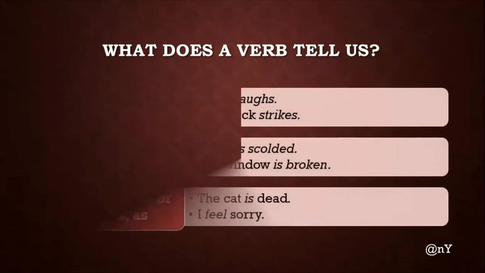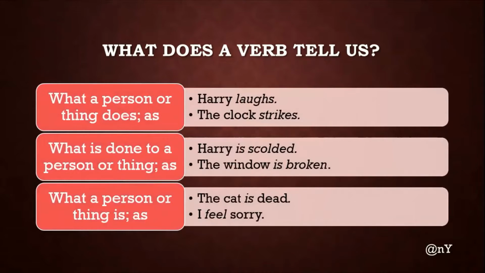What does a verb tell us? It tells us mainly three things. Number one, what a person or a thing is doing. For example, Harry laughs, the clock strikes. Number two, what is done to a person or a thing. For example, Harry is scolded, the window is broken. And similarly, number three, what a person or a thing is. For example, the cat is dead, I feel sorry.